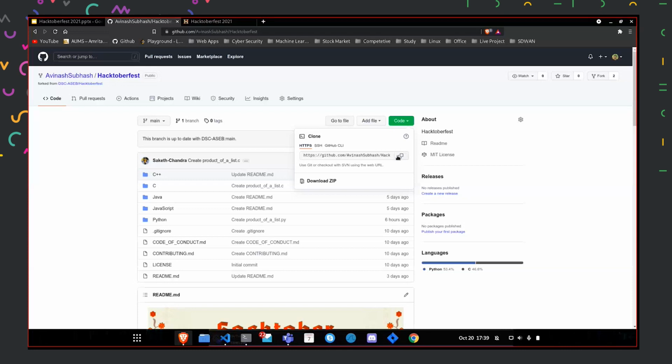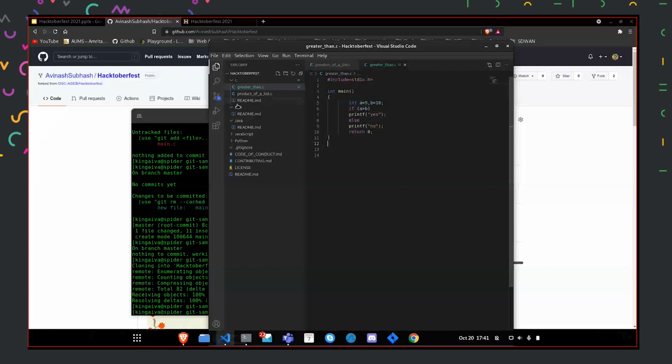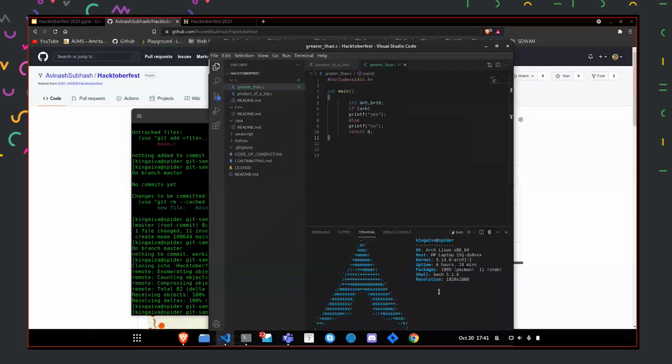So I'll just click on that copy link. This is basically the link of this particular repository. With the help of the Git tool that is installed in our system, we are downloading the complete folder. As I had shown, with the help of git clone and the link, the Git tool will completely download everything to our system. All right, so I've cloned the repository, and now I'm making the changes. I've added a sample program to it.